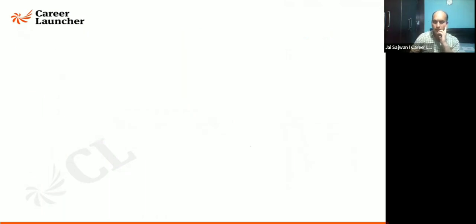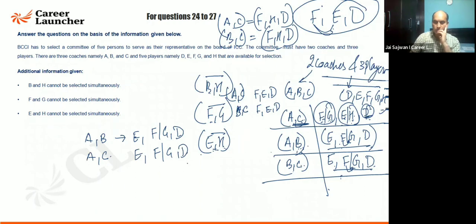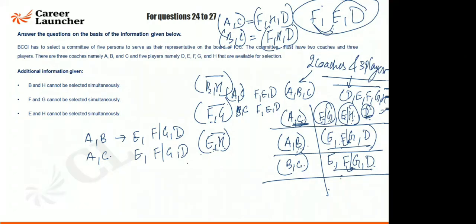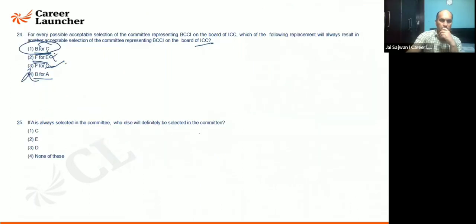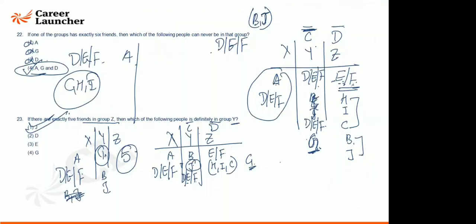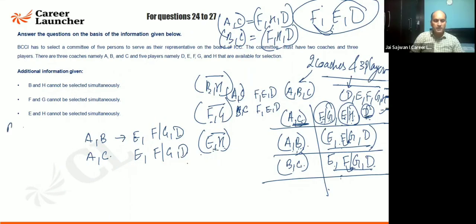Just a second. I think there's some confusion. B4C. So actually, we have to replace C. We'll take the AC part and then replace it with B. We have to replace B to C or C to B? Acha, B for C. Sorry, B for C, yes. Okay, yes. We can certainly replace B to C, but we cannot replace C to B. The reason is when C is coming, even H is a combination that is going to come. So replacing B for C or C to B is the same thing. In that case, it is not an acceptable combination because with B, H is not going to come. So that's why the first one will not be answered.